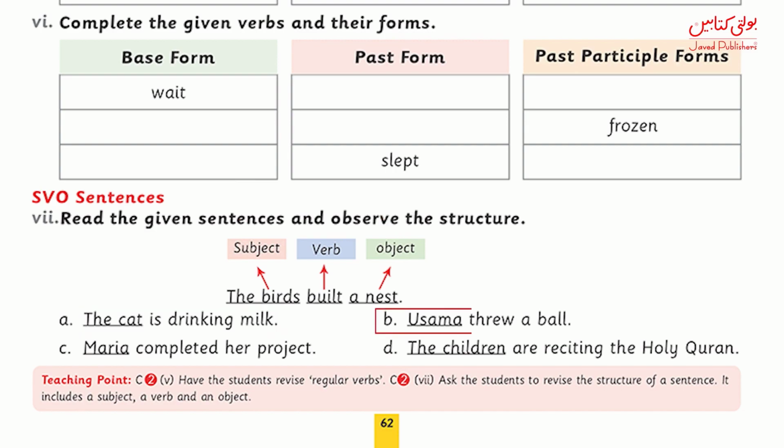Sentence number 2, Osama threw a ball. Osama is subject, threw is verb, ball is object. Maria completed her project. Maria is subject, completed is verb, and project is object. The children are reciting the Holy Quran. Here the children is subject, reciting is verb, and Holy Quran is object.